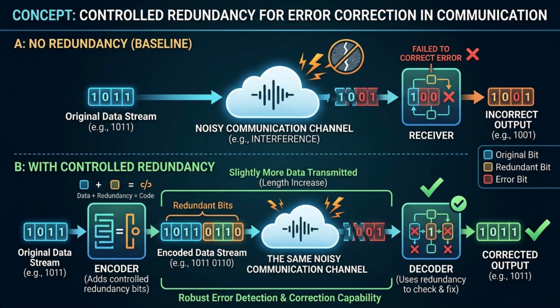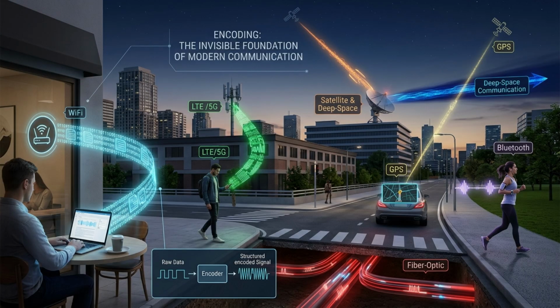Mathematically, encoding introduces controlled redundancy into the bit stream. Although this slightly increases the amount of transmitted data, it greatly improves the receiver's ability to detect and correct errors caused by the communication channel. Encoding is used in virtually every modern communication system: Wi-Fi, LTE, 5G, satellite communication, GPS, Bluetooth, fiber optic networks, and deep space communication all rely on sophisticated encoding techniques to achieve reliable data transmission.